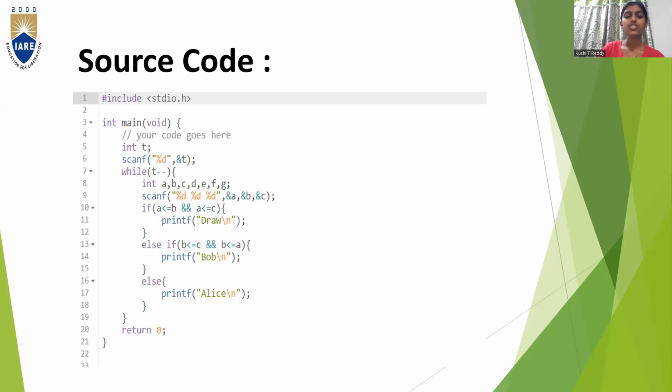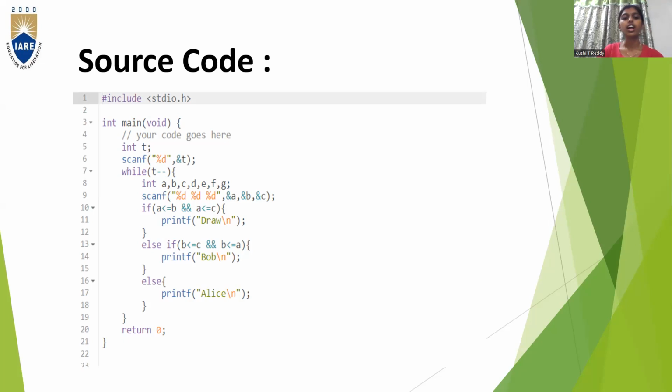After writing this, we give the conditions for the program. If a is less than or equal to b and a is less than or equal to c, we print Draw. In printf, backslash n is used for the new line character. If this condition is false, it goes to the else if condition, where if b is less than or equal to c and b is less than or equal to a, we print Bob.